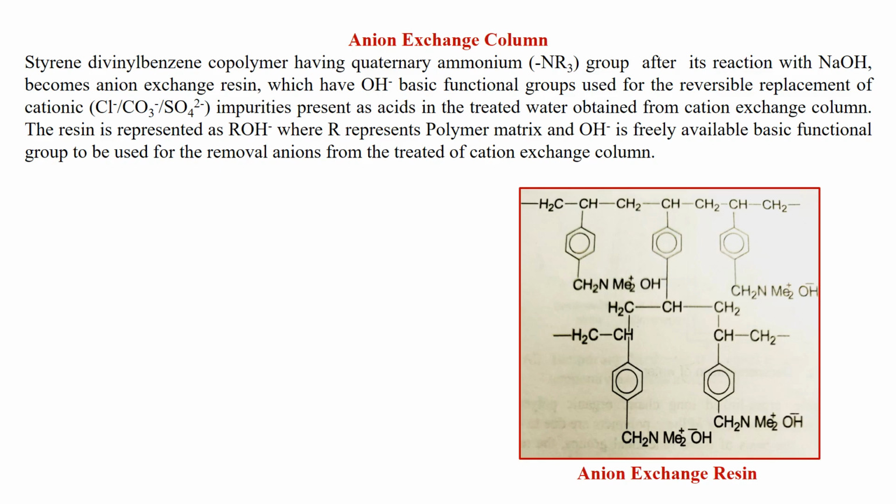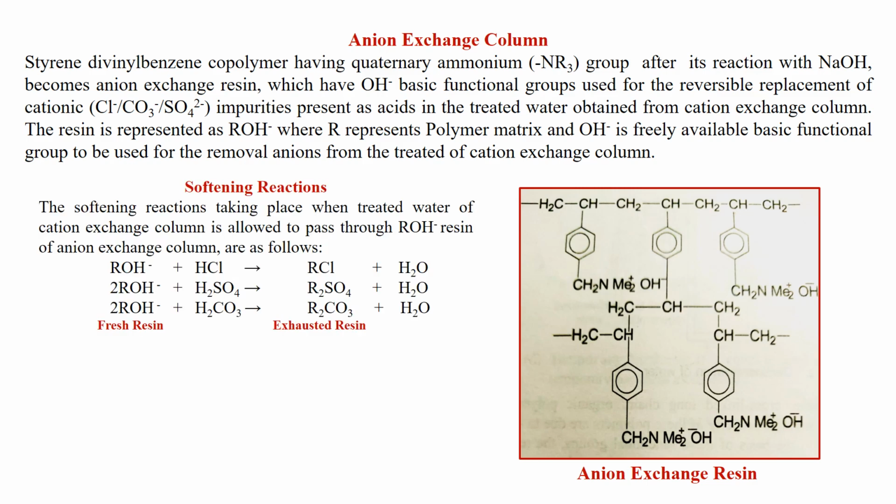This is the structure of anion exchange resin, where the presence of hydroxyl groups is shown, and these are reversibly replaced to remove the anionic impurities present in the treated water. The softening reactions taking place to remove the anions, when treated water of the cation exchange column is allowed to pass through ROH, that is the anion exchange resin of the column, are as follows.